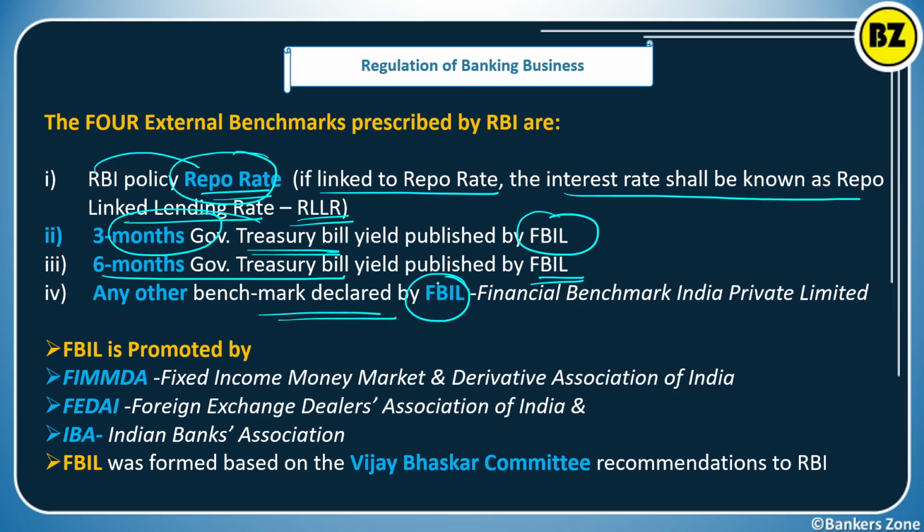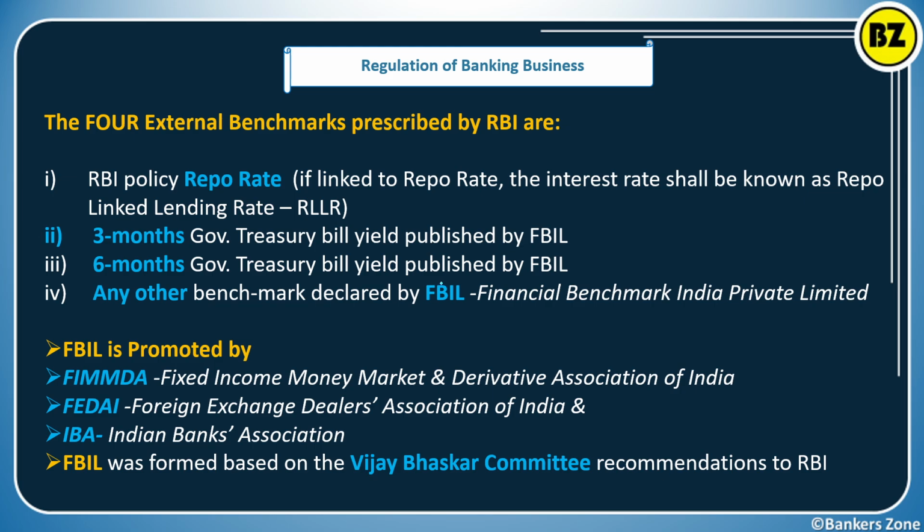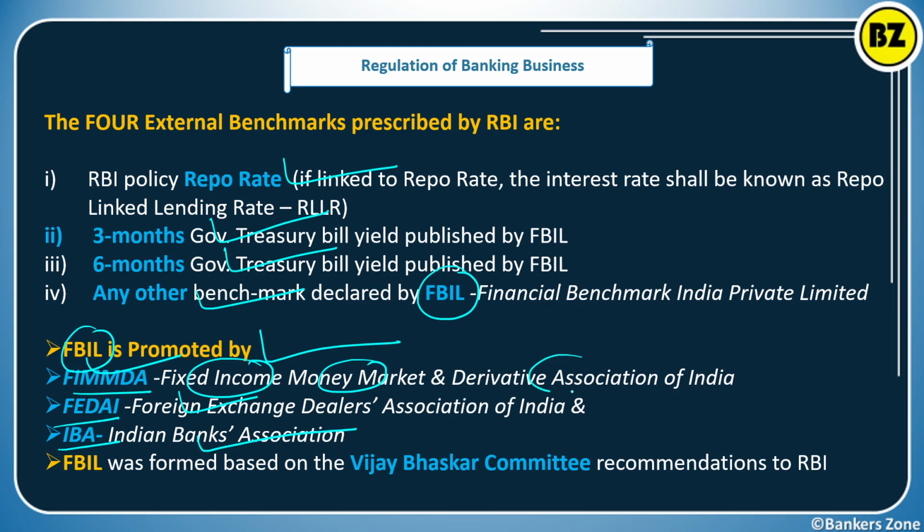Simply, the external benchmarks you can choose are the repo rate, the 3-month T-bill yield, the 6-month T-bill yield, or any other decided by FBIL. So what is FBIL? FBIL is promoted by FIMDA, FEDAI and IBA. IBA means Indian Banks Association, FEDAI means Foreign Exchange Dealers Association of India, and FIMDA means Fixed Income Money Market and Derivatives Association of India.